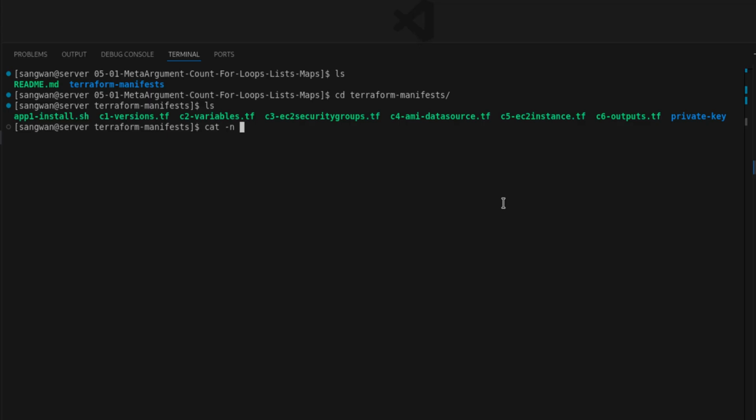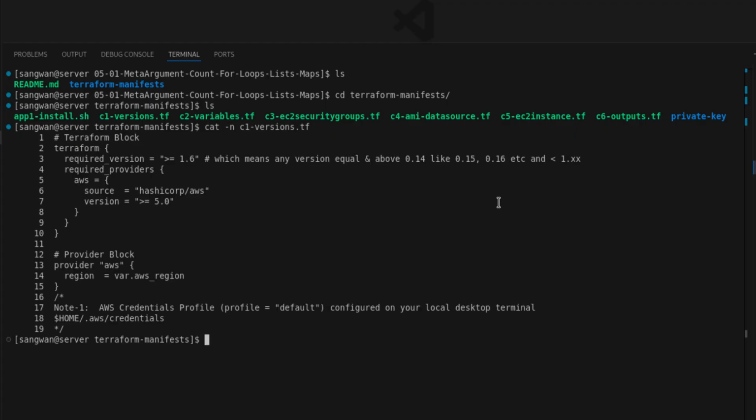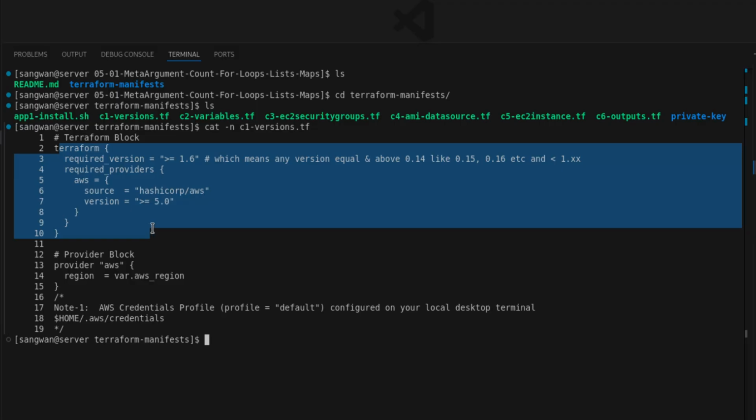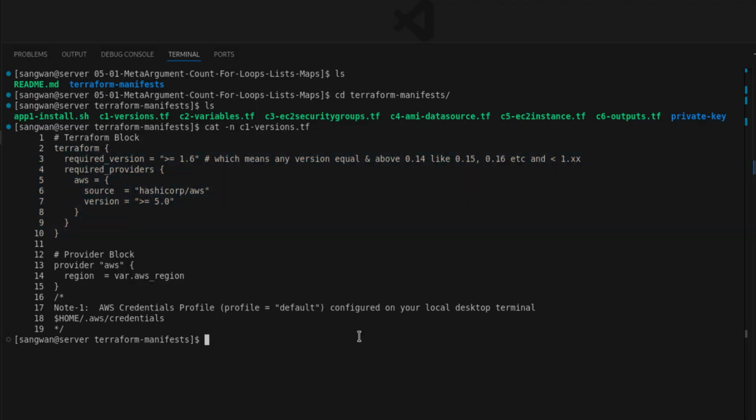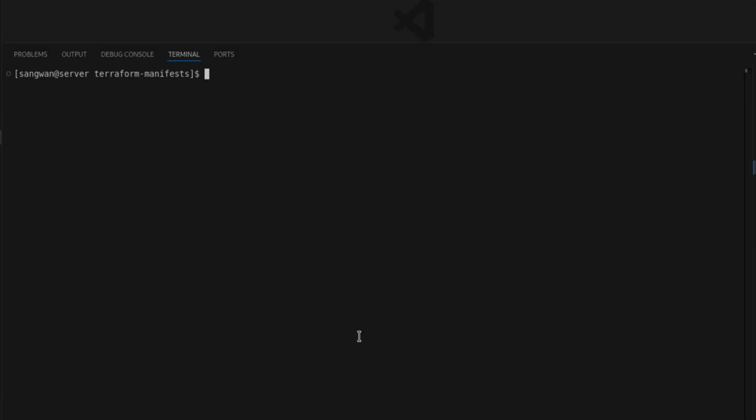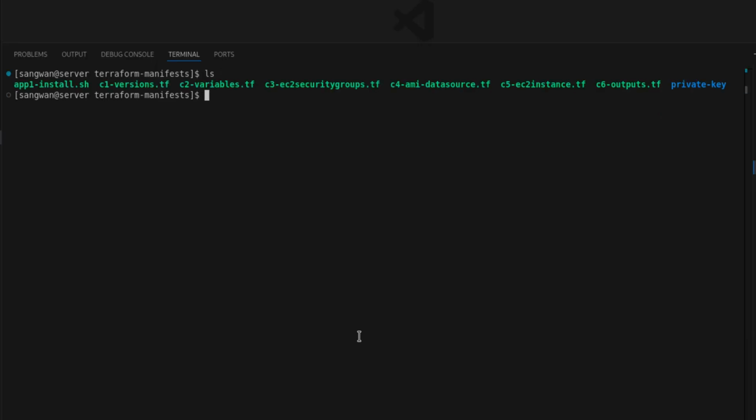cat -n c1 versions. We are already aware of this Terraform block, the required version, source, provider block. We know this part. There's no change. Then the second part.